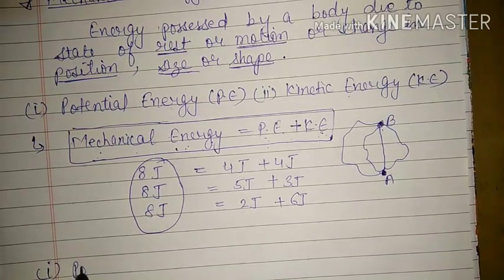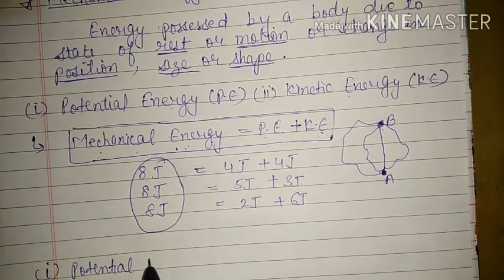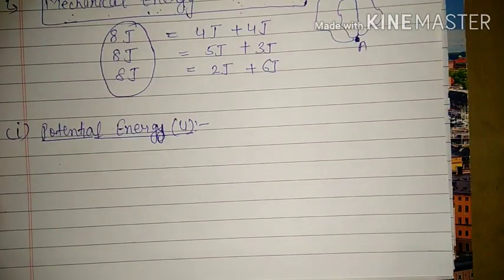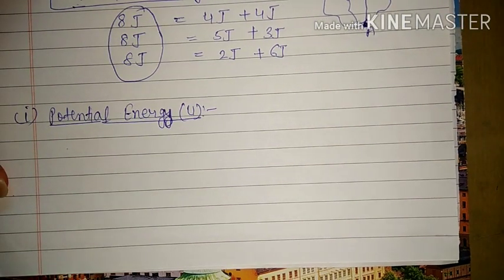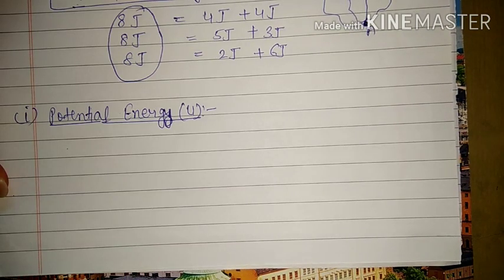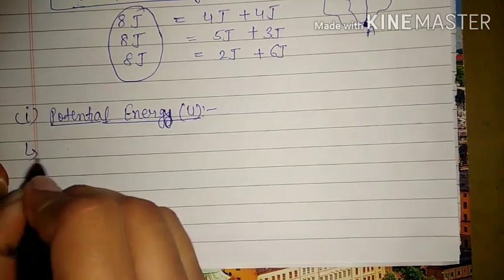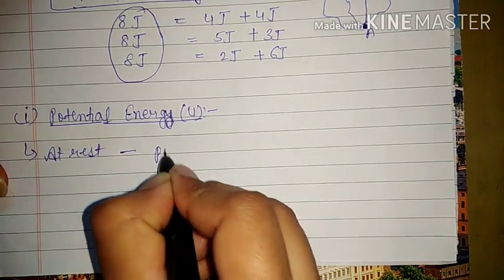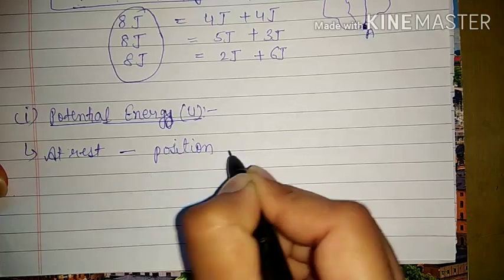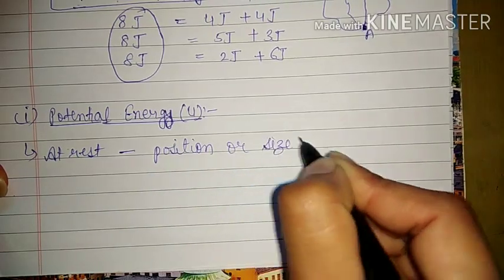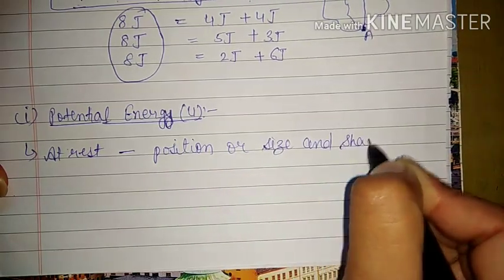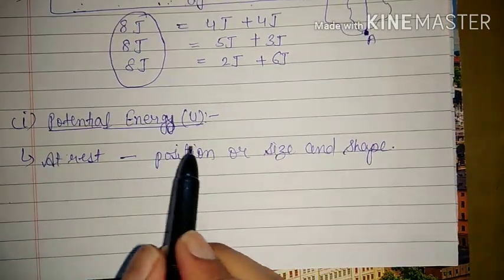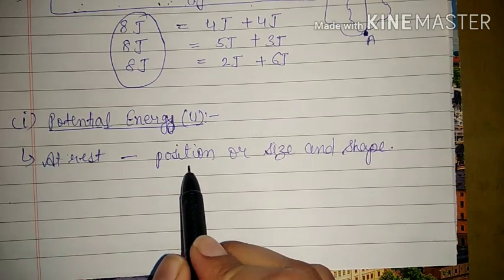So the first thing we will discuss is potential energy, which is denoted by capital U. Potential energy is the energy possessed by a body at rest due to change in its position or size and shape. These three words we have to remember here. That is, potential energy is the energy possessed by a body due to change in its position, size and shape.